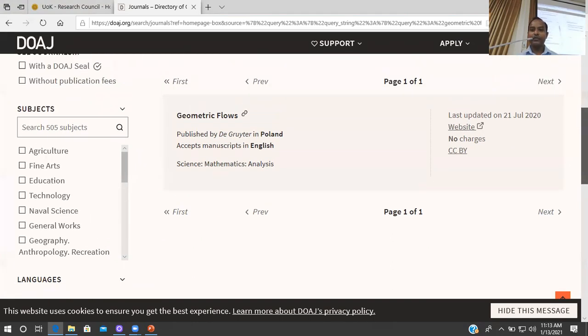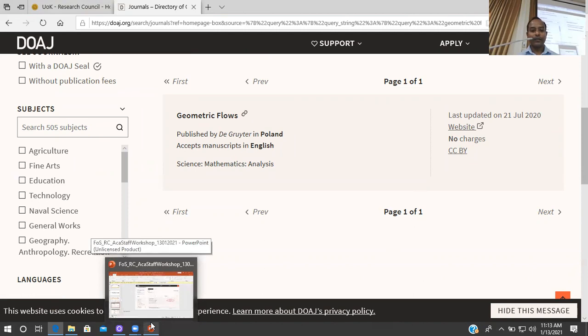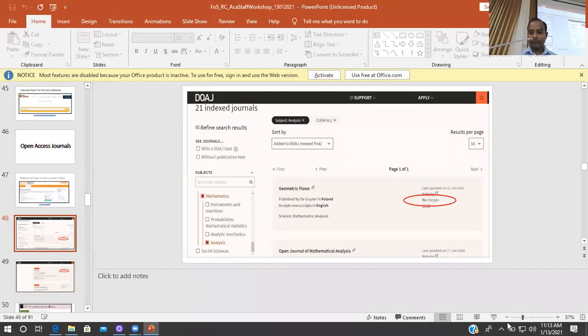So there are commercial publishers sometimes, the very reputed publishers, and it will indicate whether there are any article processing charges or not. If there is any particular charge for the article processing, it will indicate. For an example, I will just show in this slide.